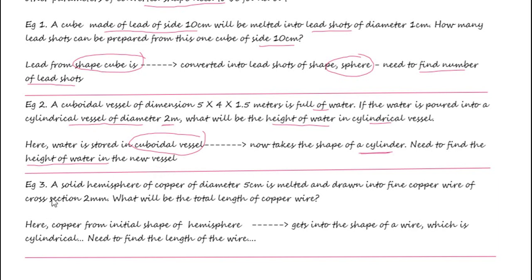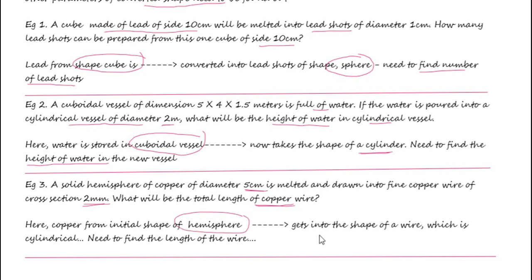The last example: a solid hemisphere of copper of diameter 5 centimeters is melted and drawn into fine copper wire of cross section 2 mm. Cross section 2 mm means diameter 2 mm. What will be the total length of the copper wire? So in this case, the original shape is a hemisphere.